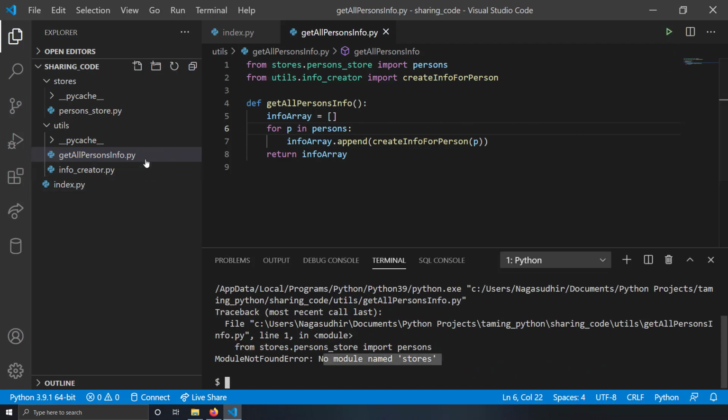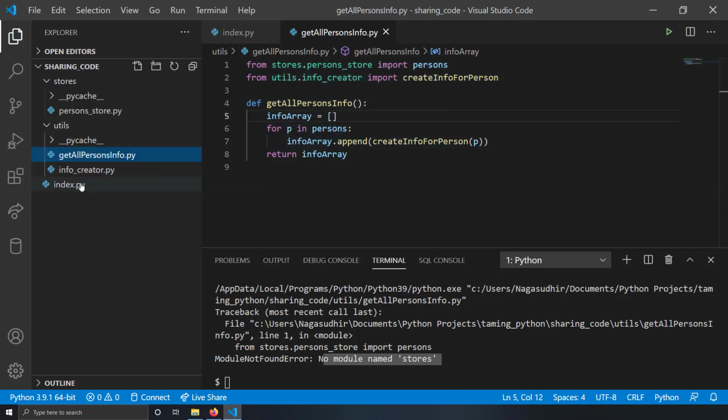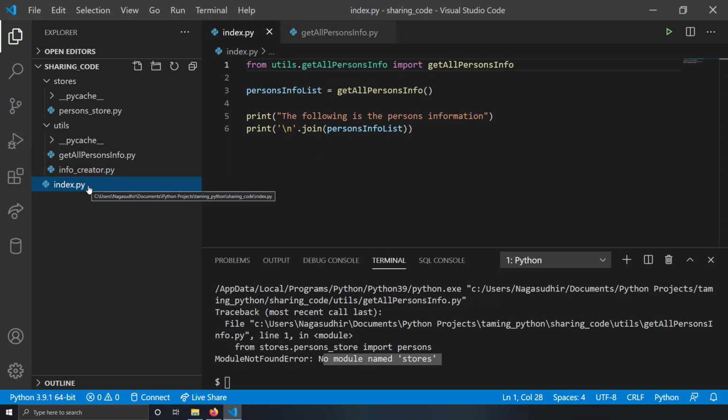Because if you say this as an entry point, there is no folder called stores in the utils folder. That means the imports will be resolved only with respect to the entry point from which the code is run. So this will work only if it is run from the folder of index.py. So this is one thing you have to remember while using the import statement, guys.